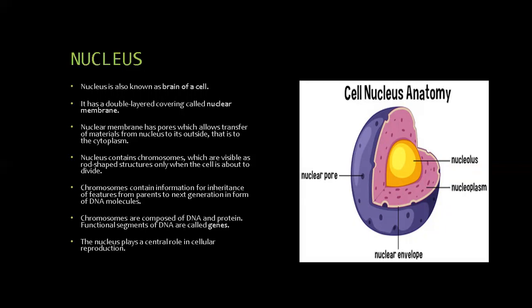Chromosomes contain information for inheritance of features from parents to the next generation in the form of DNA or deoxyribonucleic acid molecules. Chromosomes are composed of DNA and protein. Functional segments of DNA are called genes. The nucleus plays a central role in cellular reproduction.